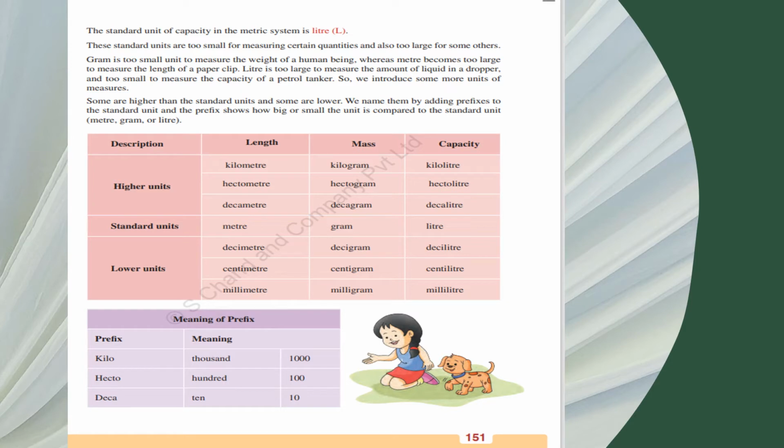And when you go below the standard units, it is decimeter, centimeter and millimeter for length. For mass, decigram, centigram and milligram. And for capacity, deciliter, centiliter and milliliter. The meaning of these prefixes is: kilo means 1000, hecto is 100, deca is 10. So you have to keep in mind the meaning of these things.